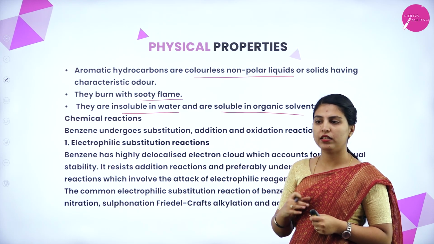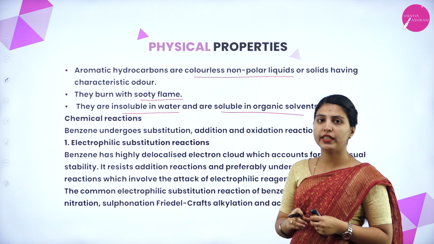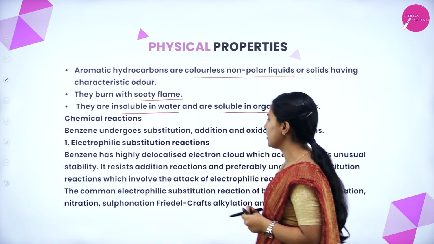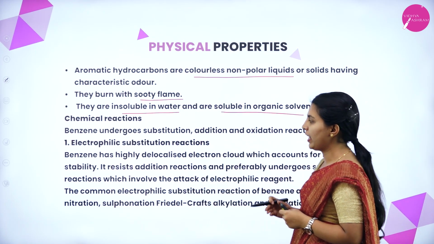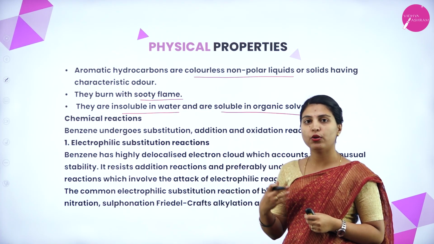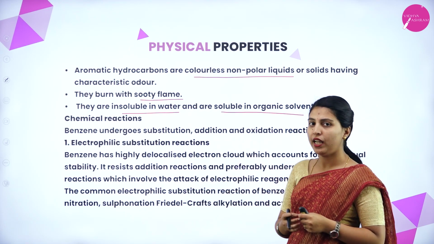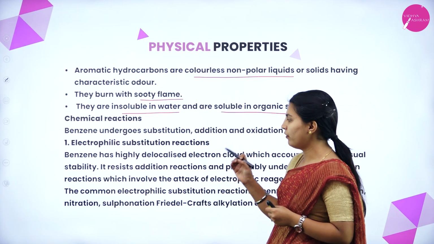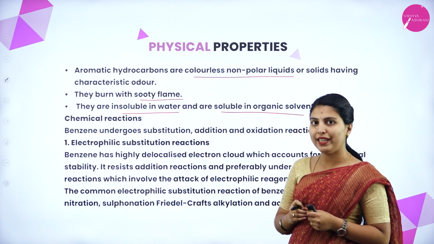It has unusual stability due to the presence of the delocalized pi electron cloud. It resists addition reaction and preferably undergoes substitution reaction. There is a chance of attack by an electrophilic reagent.